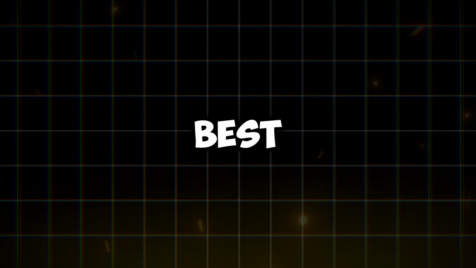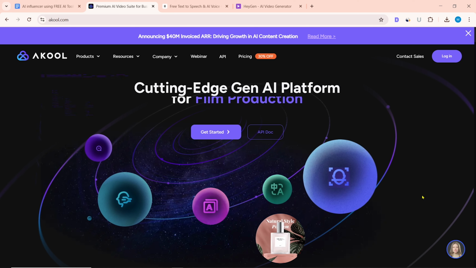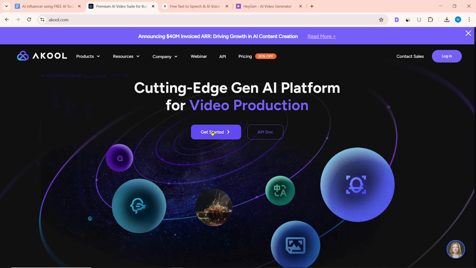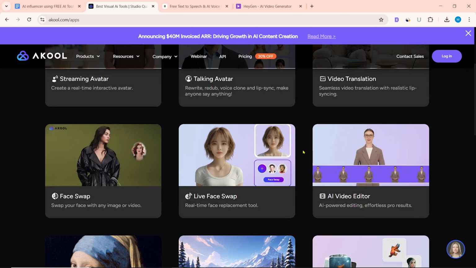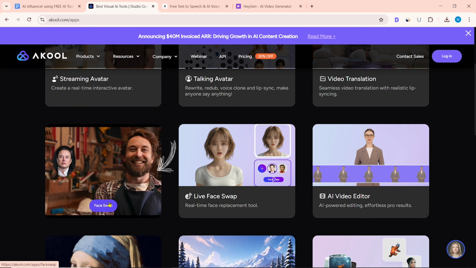However, it is the best free tool for creating deepfake videos. You can also use Acool.com to do a video face swap. After entering the website, click on Get Started. Here you can do many things including face swap and live face swap. To do a video face swap, click on Face Swap.